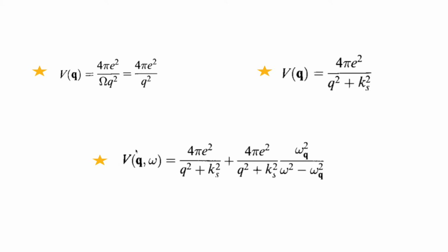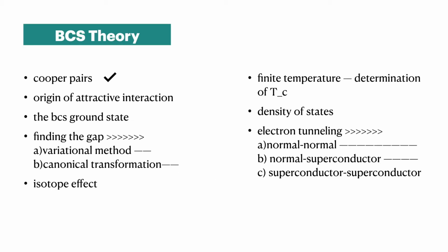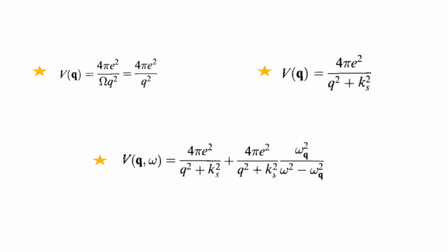This is the origin of the attractive interaction. Physically, it can give rise to a negative interaction. Is it clear? Yes, it is clear.